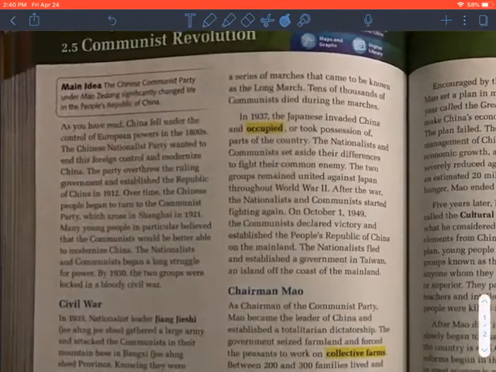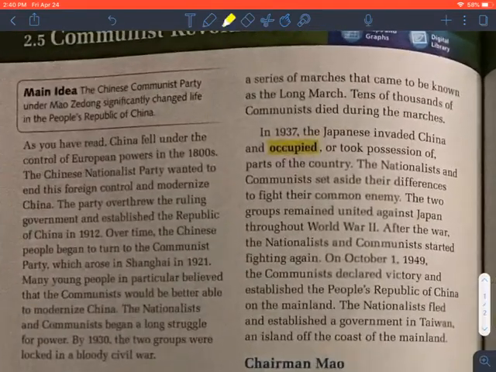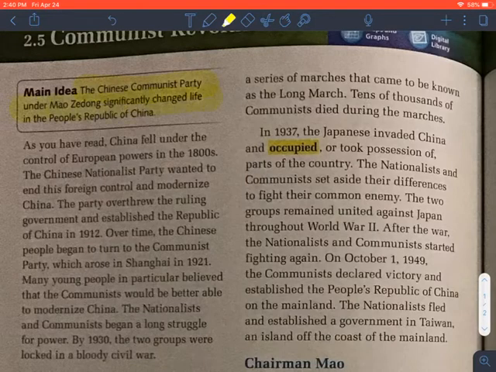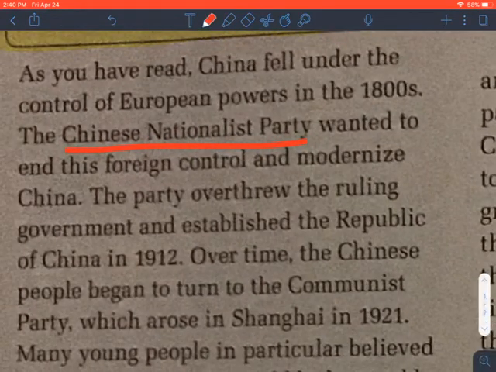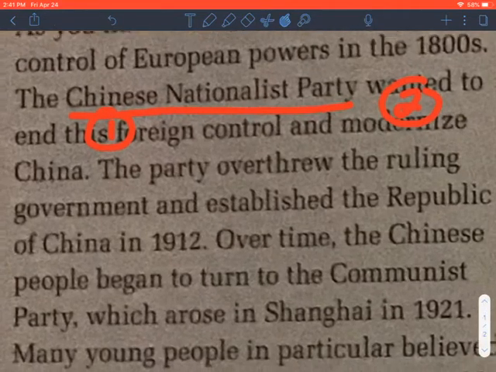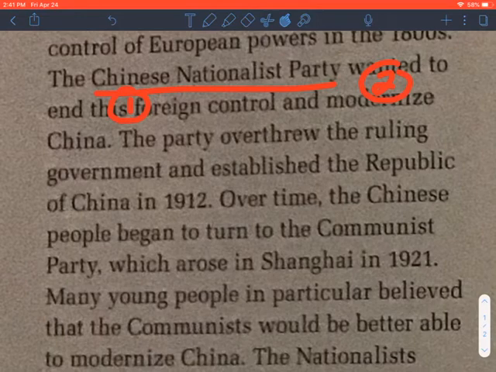So let's get started. Communist China, the main idea here. The Chinese Communist Party under Mao Zedong significantly changed life in the People's Republic of China. As you have read, China fell under the control of European powers in the 1800s. The Chinese Nationalist Party wanted to end this foreign control and modernize China. So I see 2 goals here. One, they want to end foreign control, they meaning the Nationalist Party. And 2, they want to modernize the country so they're no longer at the whims of the European powers. So let's make China its own self-fulfilling country.